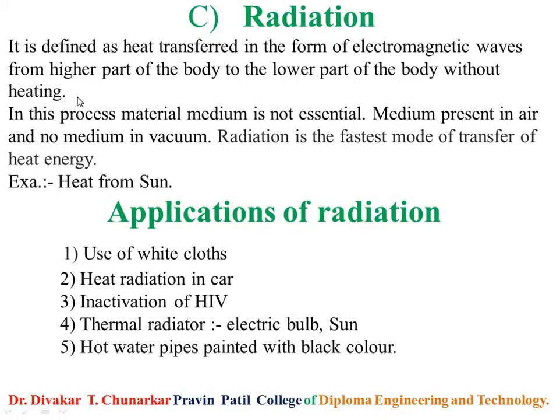So in the process of radiation, a material medium is not essential. It can occur in air and also in vacuum, with no medium. Radiation is the fastest mode of transfer of heat energy. Therefore, the example of radiation is heat from the sun, or electromagnetic waves.